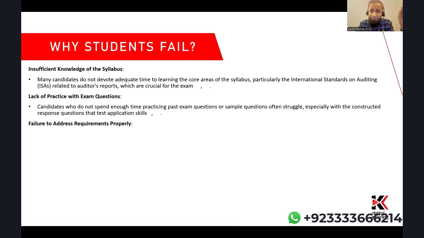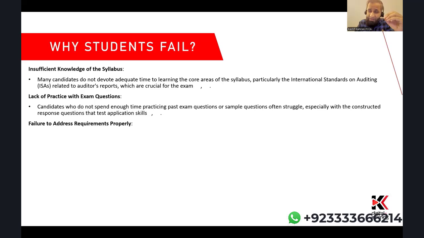Number three is a failure to address requirements properly. This is for section B. In section B, you have 3 constructed response questions, 1 of 30 marks and 2 of 20 marks. You need to read and understand the requirement well, because only if you do can you write a good answer.